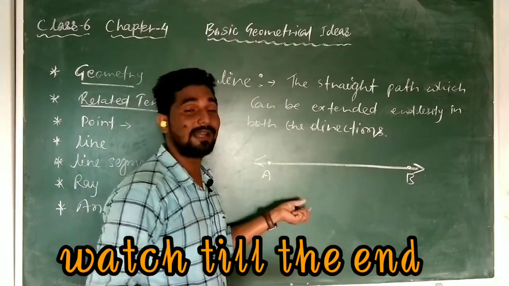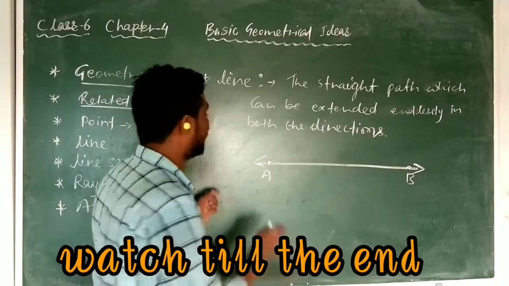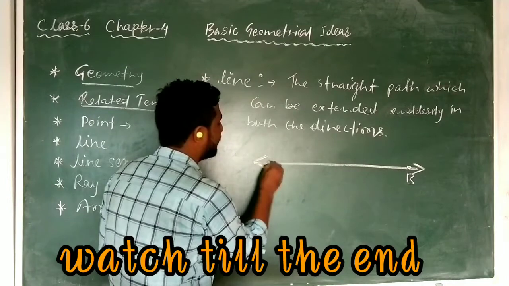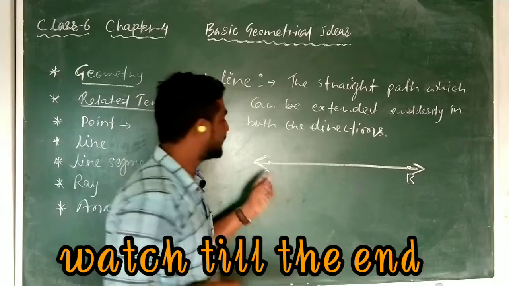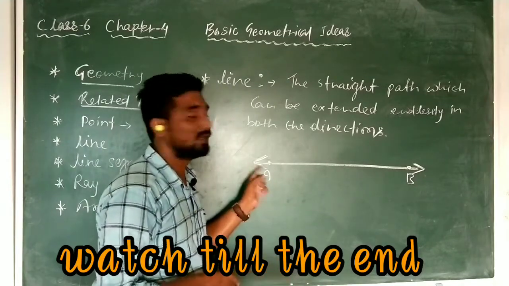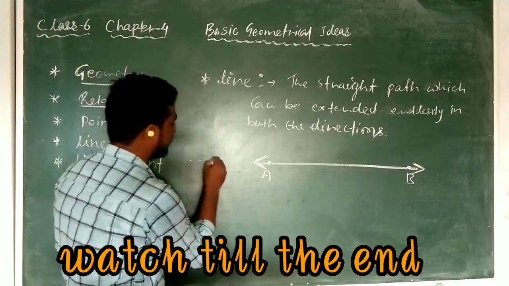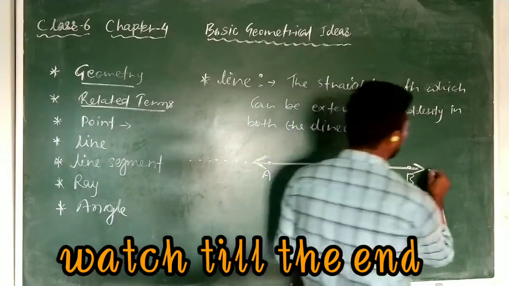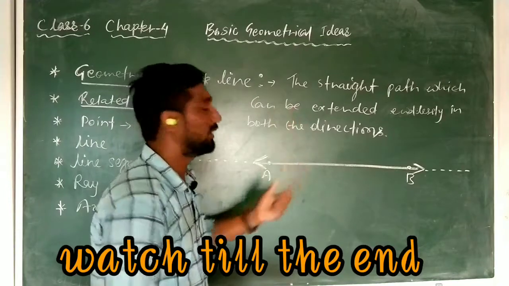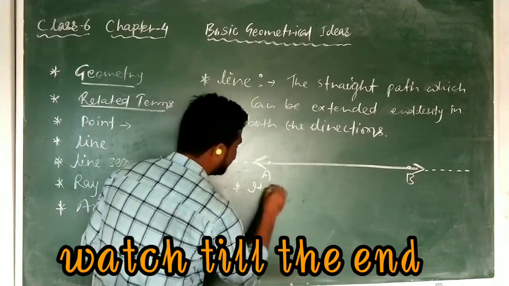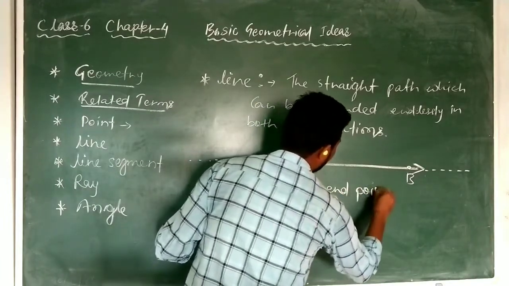And how will you come to know it's a line or something else? You see, this arrow is giving great information. If you find an arrow at both ends, then you must understand this is a line, because this arrow tells us it is not an end point, it can be extended in this direction, and in this direction also it can be extended. So this arrow shows that it's not an end point. So a line has no end point, so we will write: no end point.